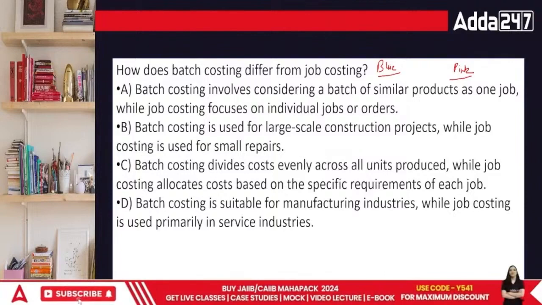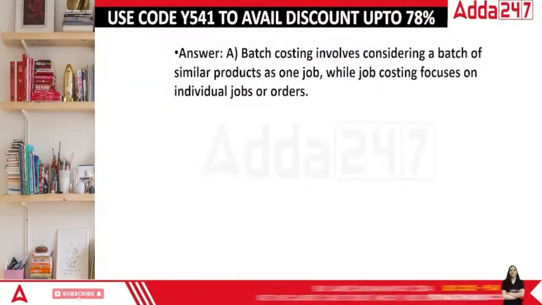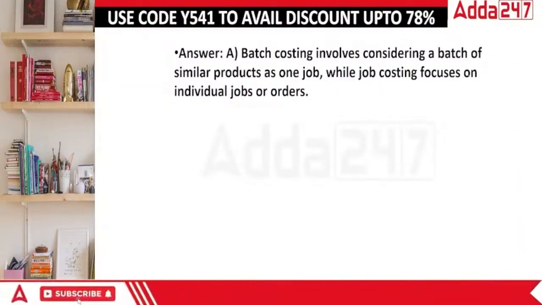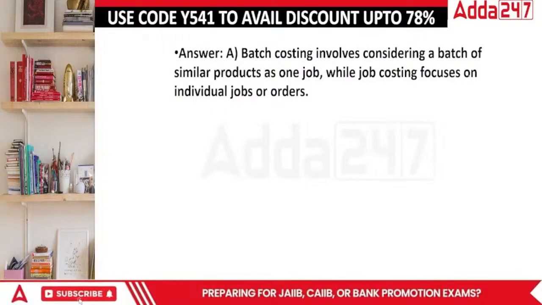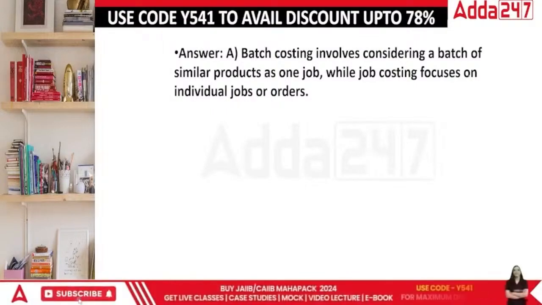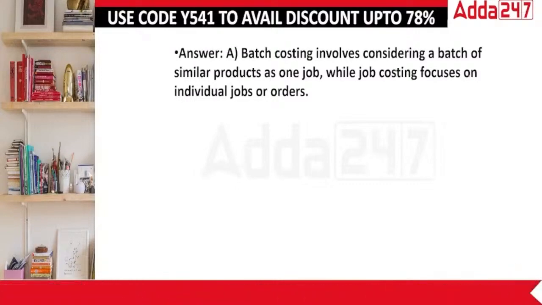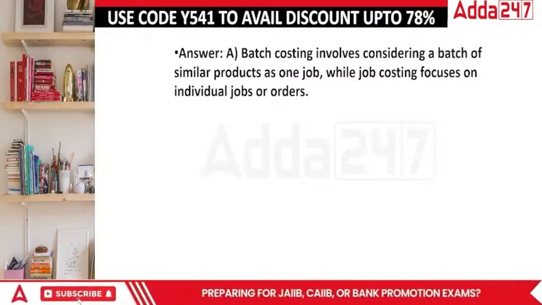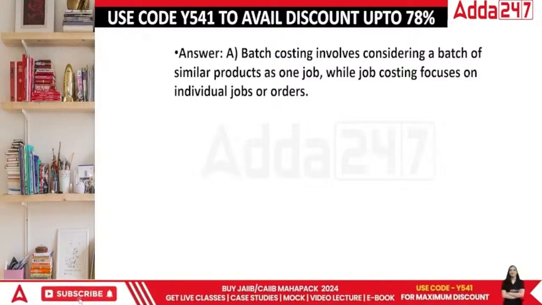The answer in this case is A. Batch costing involves considering a batch of similar products, such as one job, and here we have individual jobs. Done.